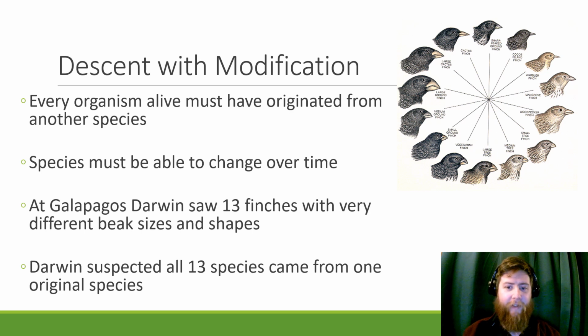Darwin's big claim is descent with modification, and that every organism alive must have originated from another species. So what this means is species have to be able to change over time. They have to be able to adapt to their environment. They have to be able to get new traits. On Galapagos, Darwin saw 13 different finches here. They all have very different beak shapes and sizes. This one's really small, this one's really big. But the thought that Darwin had was all these finches came back to a singular ancestor. And that singular ancestor was the one that all of these different finches had descended from.